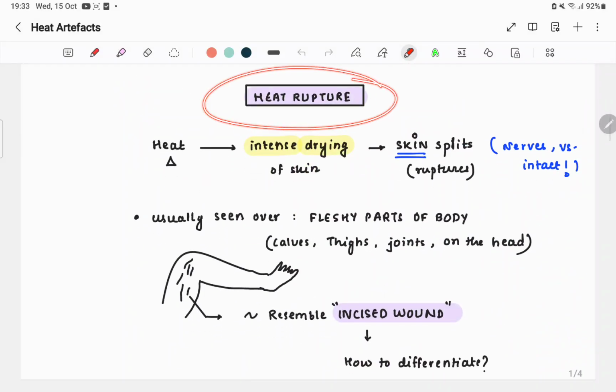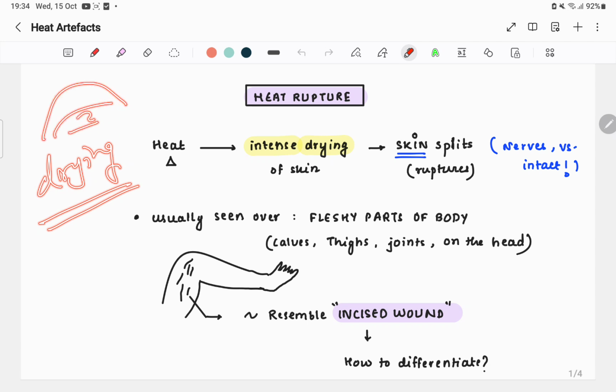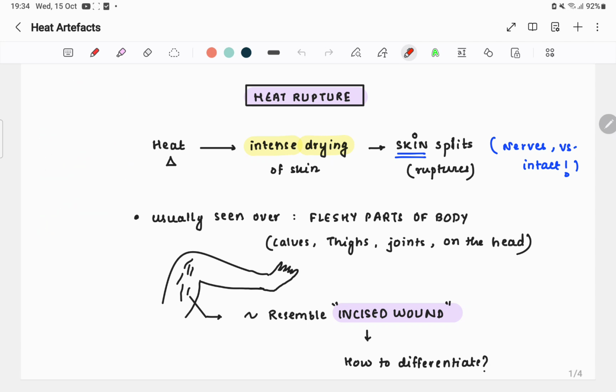Heat rupture. What is heat rupture? Due to heat exposure, there is an intense drying of skin. Okay, rupture. Basically, you know, in winters the lips get ruptured, right, due to drying of skin. So if there is drying, it can get ruptured. Okay, this is the main trick which you can remember. So heat exposure, intense drying, skin splits or ruptures.